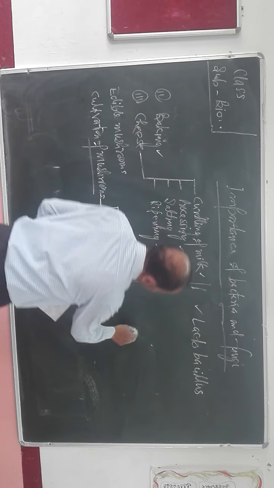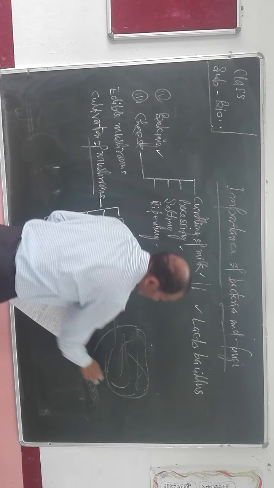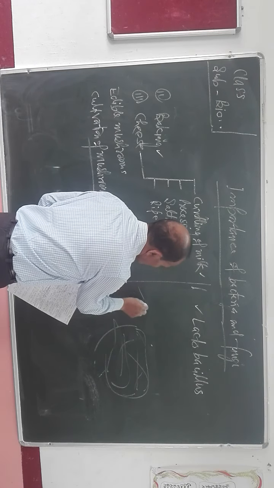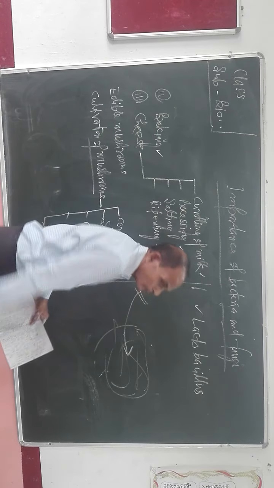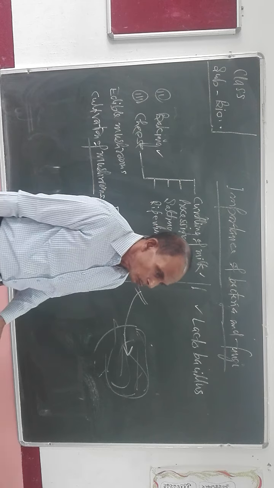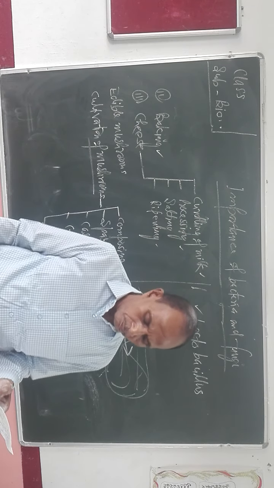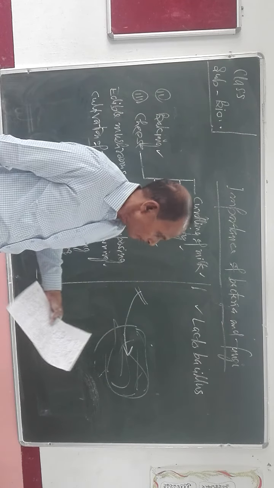The mycelium of the selected mushroom is introduced inside compost and is allowed to grow for a couple of days.